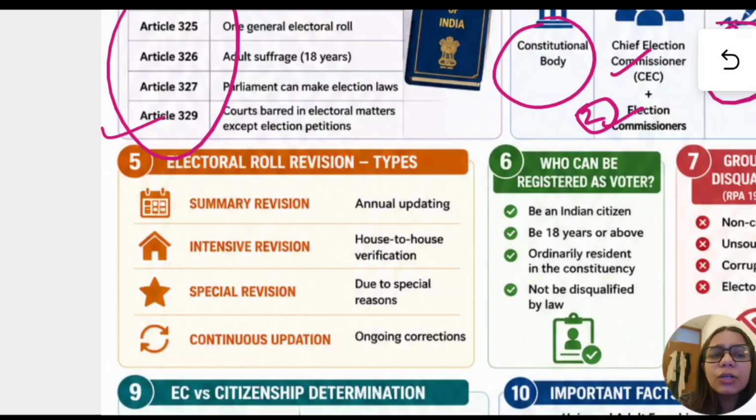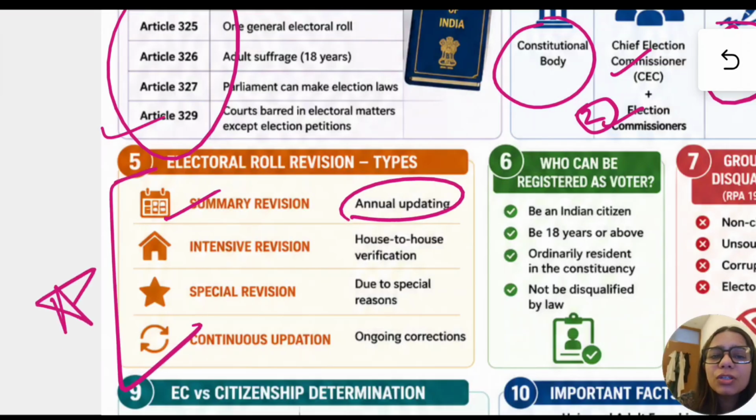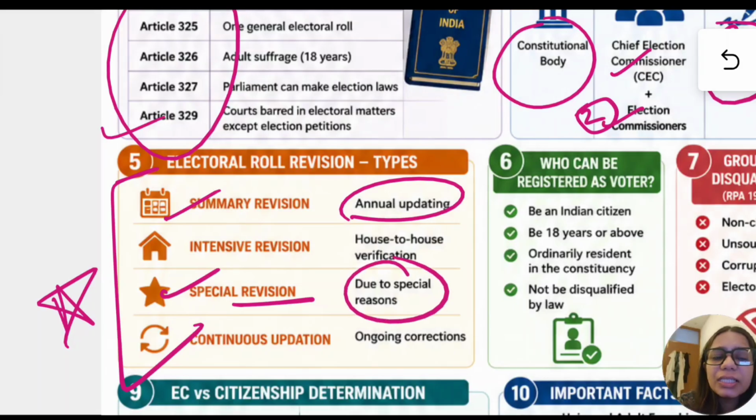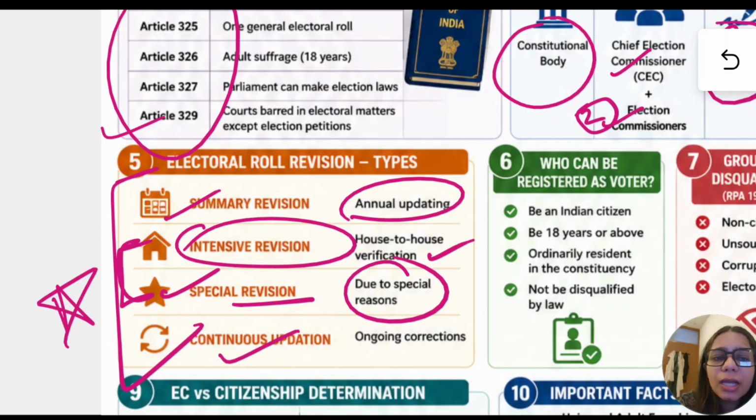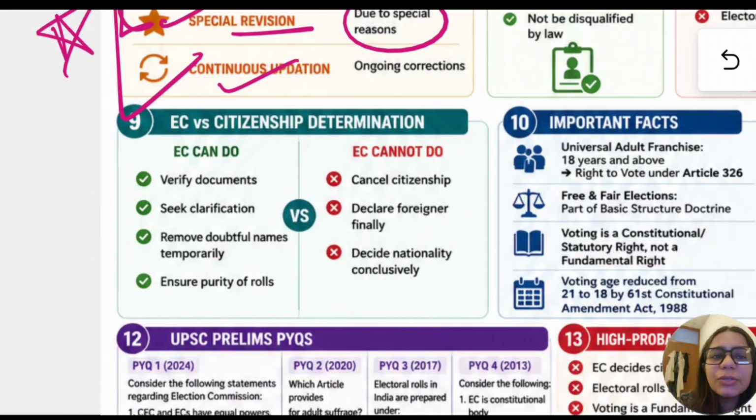Then we have electoral roll revision. There are different types. First is summary revision, which is annual updating. This could also be a prelims question. Special revision, which is currently going on due to special reasons. Then there is intensive revision, house to house verification. Hence currently there is a combination of these two types, and continuous updation. Then we have EC versus citizenship determination. You basically have to know what Election Commission cannot do.